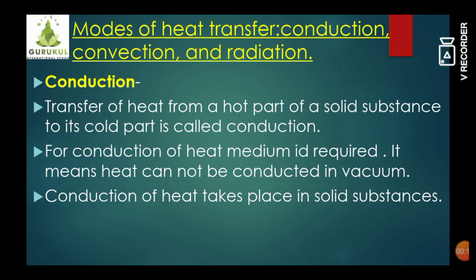The flow of heat, or the transfer of heat, takes place in three modes: conduction, convection and radiation. First, we will study what conduction is. Transfer of heat from a hot part of a solid substance to its cold part is called conduction. For conduction of heat, a medium is required. It means heat cannot be conducted in a vacuum. Conduction of heat takes place in solid substances.